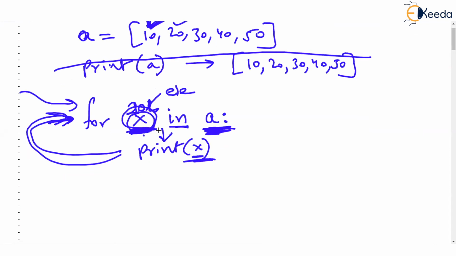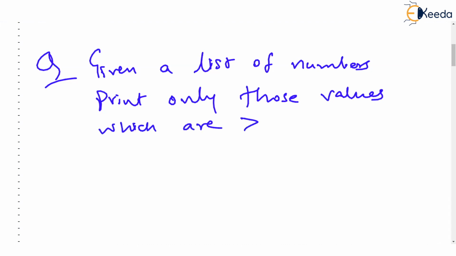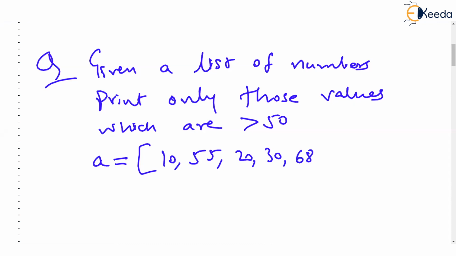Suppose you are asked a question. The question is, given a list of numbers, print only those values which are greater than 50. Please try to understand. So suppose you have a list in your program like this: 10, 55, 20, 30, 68, 7, 77, and 19.